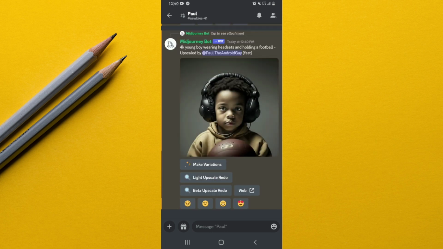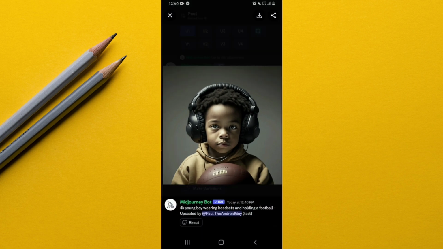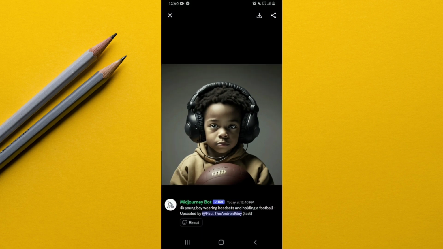Alright, as you can see, it has upscaled, and now we finally have this one image. Of course, you can go ahead and edit it, or you can simply download. As you can see, there's a download option right here. That is the first option of text to image, but like I've said, you can also input your image and choose to edit it.